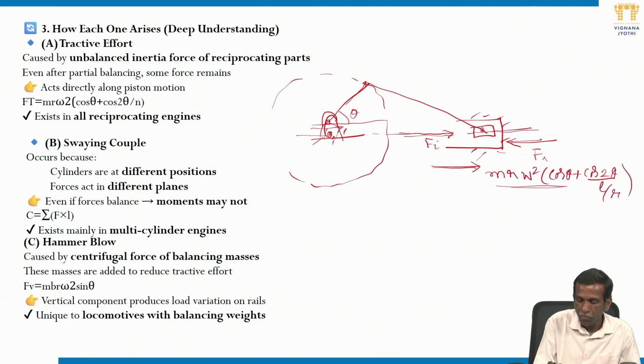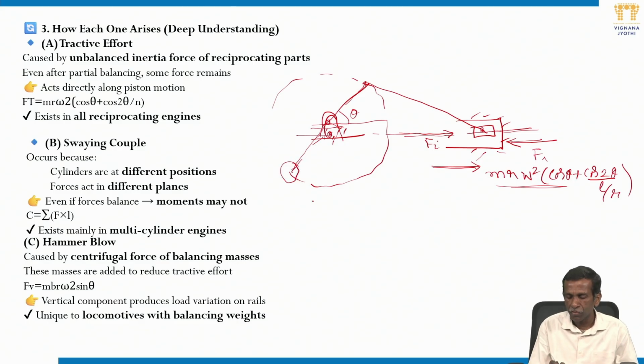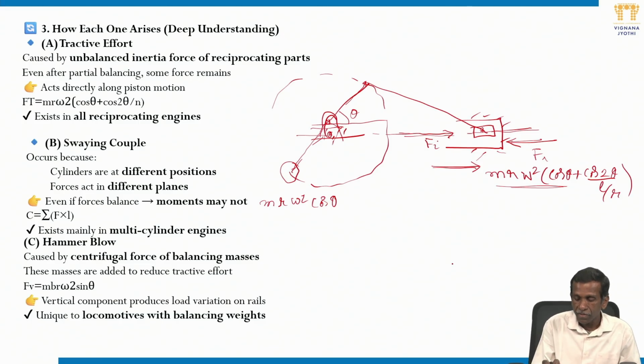Okay, if we try to balance, crank is rotating, it is easy to get an idea of attaching some mass which is equal to m, because crank is rotating with omega and r. So if we attach that mass which leads to centrifugal force, m r omega square cos theta, let me talk about primary force. Then what happened?